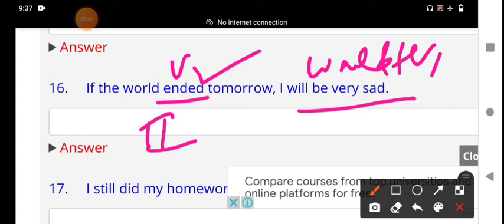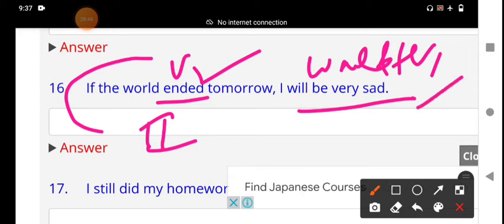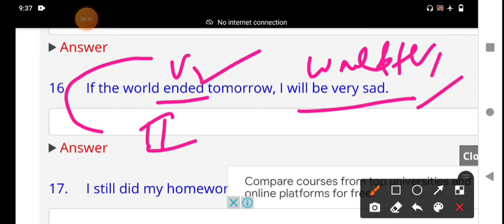In the second condition, if the subordinate or conditional clause is in the past, the main clause also takes would plus V1, could plus V1, should plus V1, or might plus V1, based on the context. This is the if clause second condition. I already made a video on if clause. Please watch this video, my dear students.